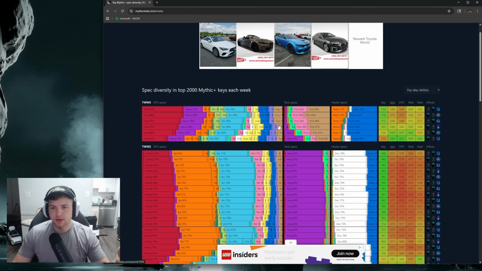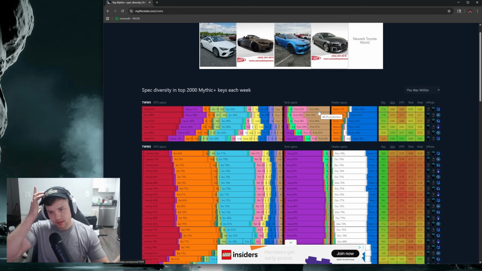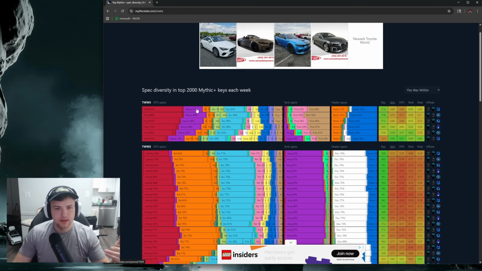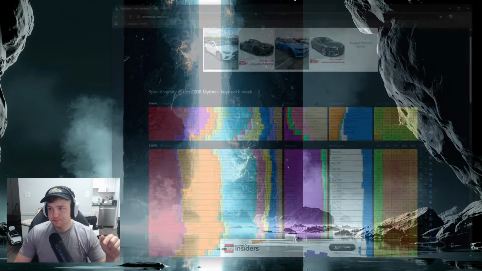So I can see that once Fury got buffed, Fury started getting played a lot more, getting a lot more percentage. But with Prot being so powerful, it's still getting a lot of play. So you're seeing mainly Havoc, Frost DK, and Arcane Mage as the most played. This is really cool to use. You can see what's most popular, but popularity isn't always what's going to time your key. It's just they tend to be really good, so it gives you a good chance. All right, so that is mythicstats.com.